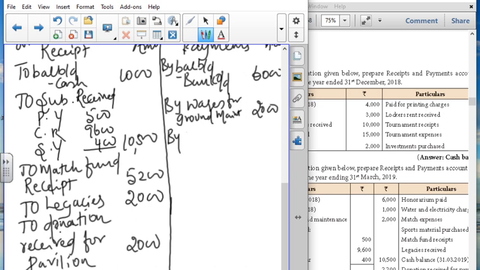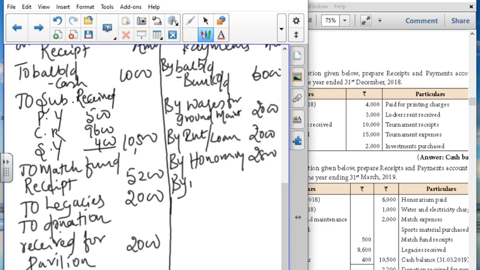By interest on loan, it is 2000. By honorarium, I'll say the meaning when we make the income and expenditure account. By water and electricity charges, it is 700.